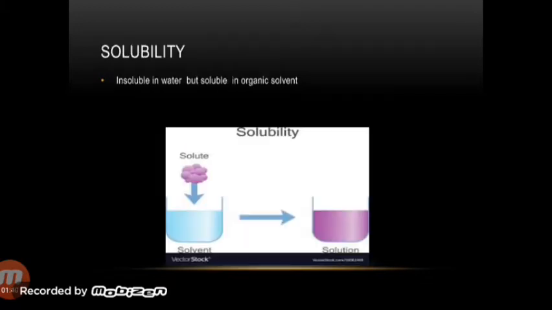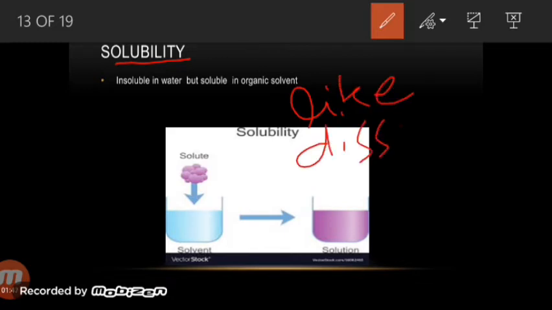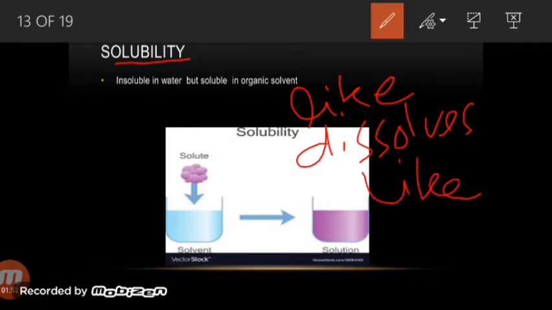If we talk about solubility, you have to keep one thing in mind: like dissolves like. What does it mean? It means that organic compounds will always dissolve in organic compounds. They will always dissolve in such compounds which have covalent bonding in them. They will never dissolve in water, because water is an inorganic compound. So the organic compounds or alkanes will never dissolve in water, but they can dissolve in organic solvents.